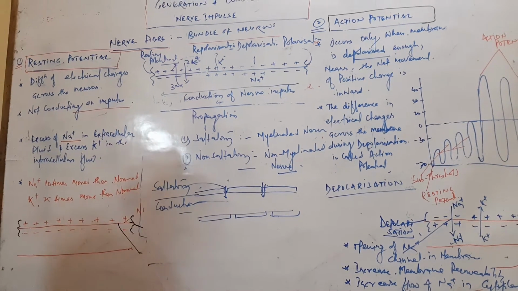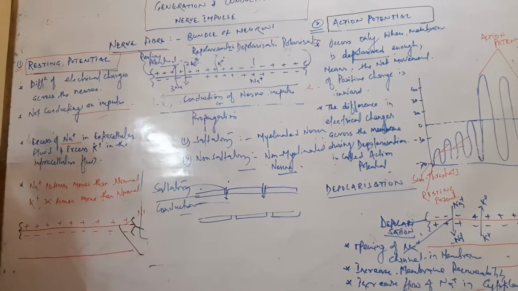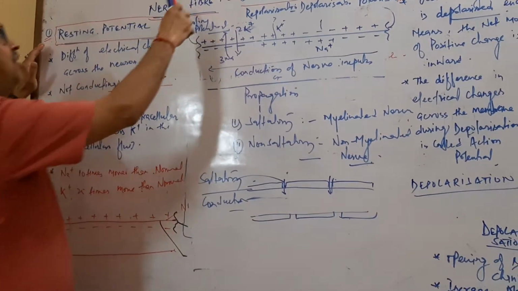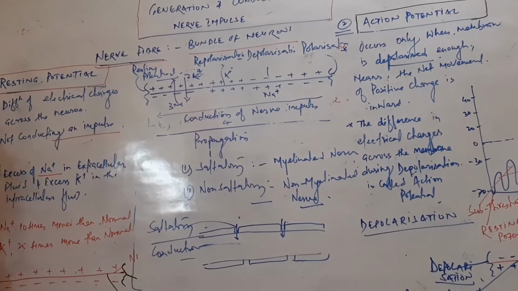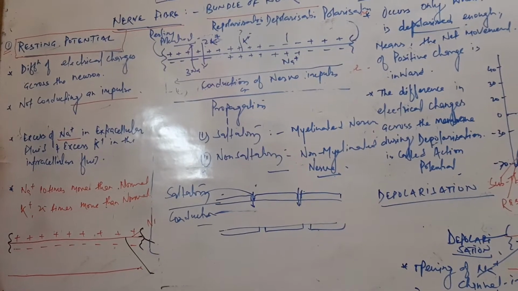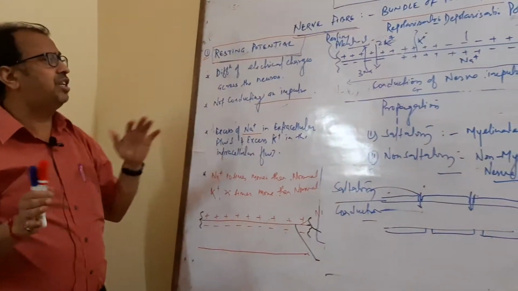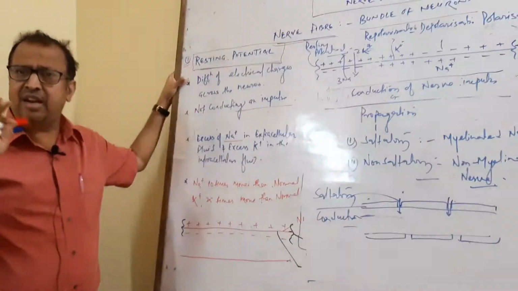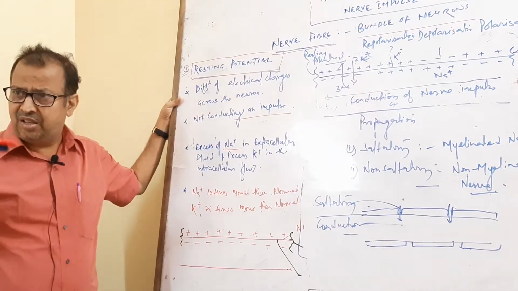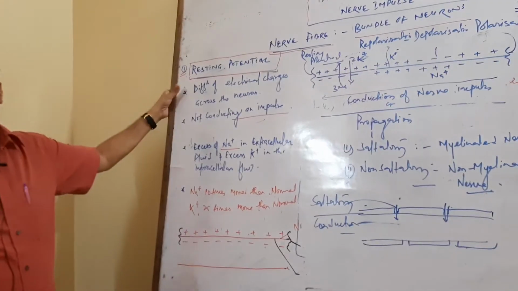First we start with how the generation of the nerve impulse takes place. The first step is the resting potential. When electrical signals are generated, there is a conduction of electrical charges.